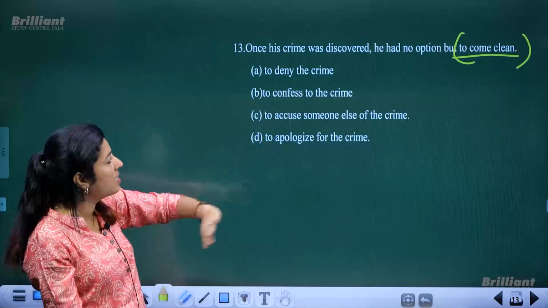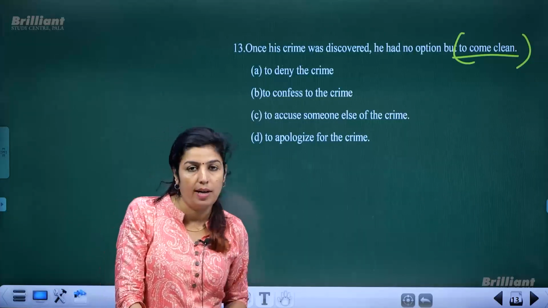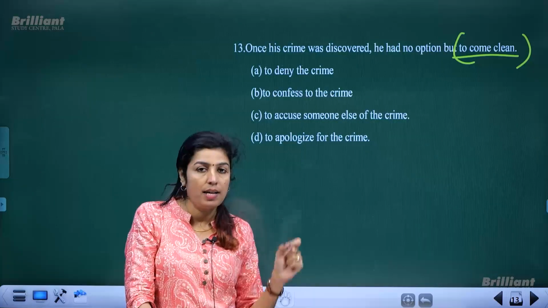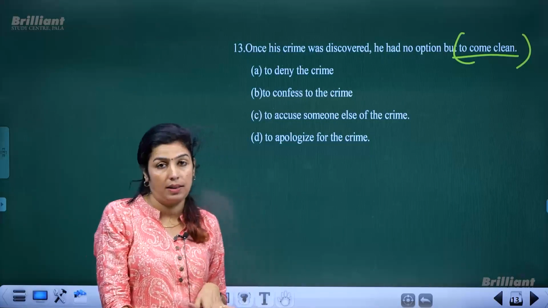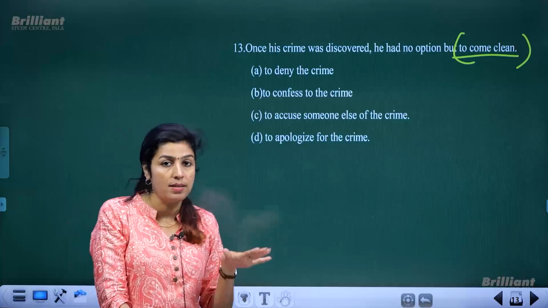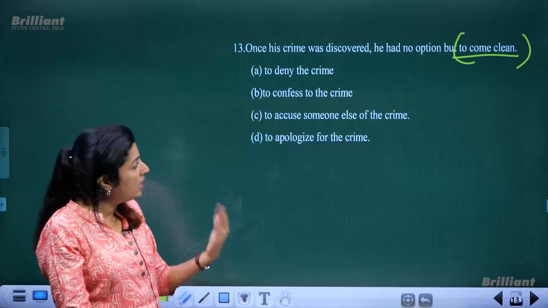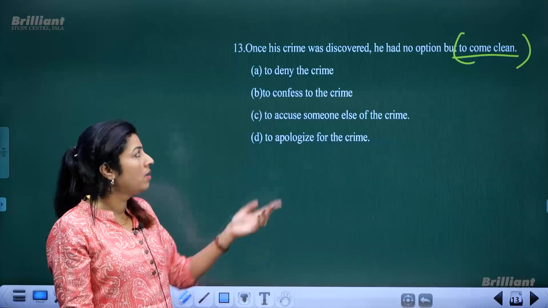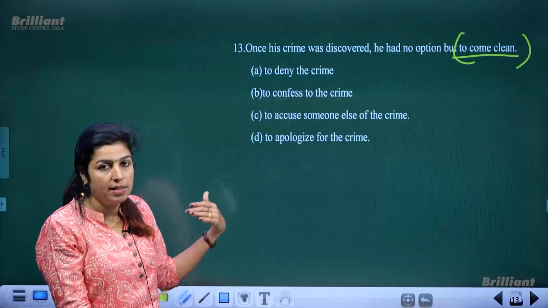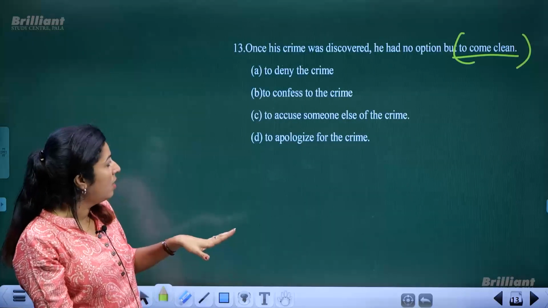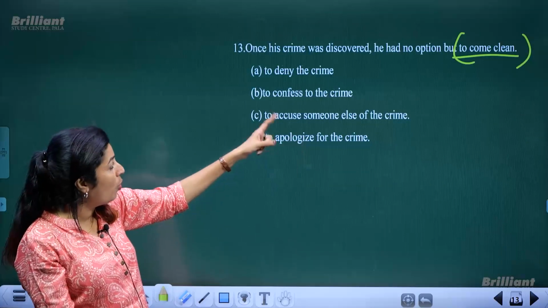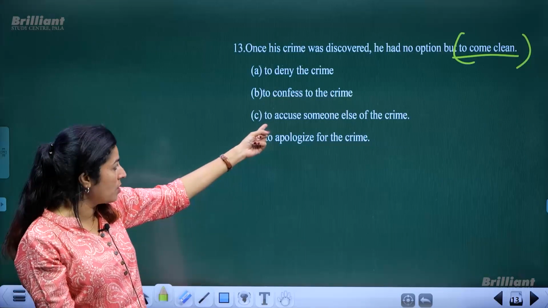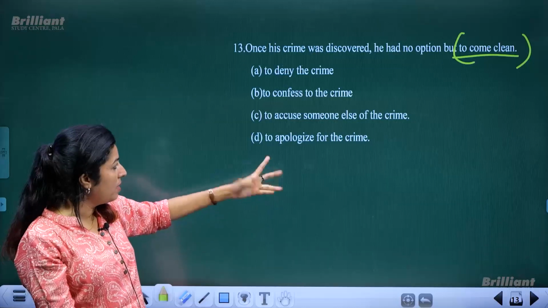Once his crime was discovered, so that is a clue to your answer. His crime has been detected, or he is found guilty, or everyone knows that he has committed the crime. So in that sense, he's got no other option but to come clean. That means, can he deny the crime now because it's already detected? No. So this first option cannot be taken. And to accuse someone else of the crime, only when you deny something and you say that you did not do it, this option is possible. So first and third cannot be taken into consideration.